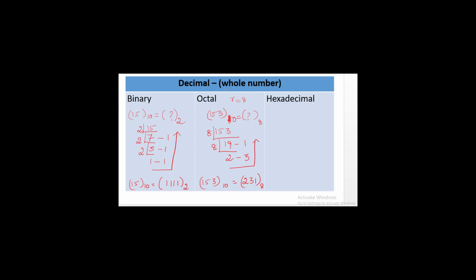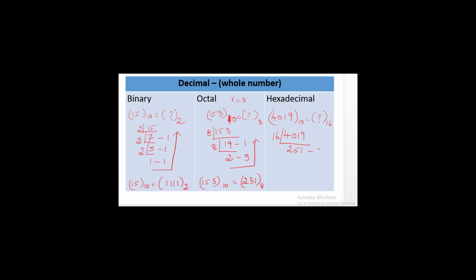Once again, let's see an example for converting a decimal number into hexadecimal. Let me say the decimal number 4019 to the base 10. What is its equivalent hexadecimal number? So here also we are going to repeatedly divide this value by 16.